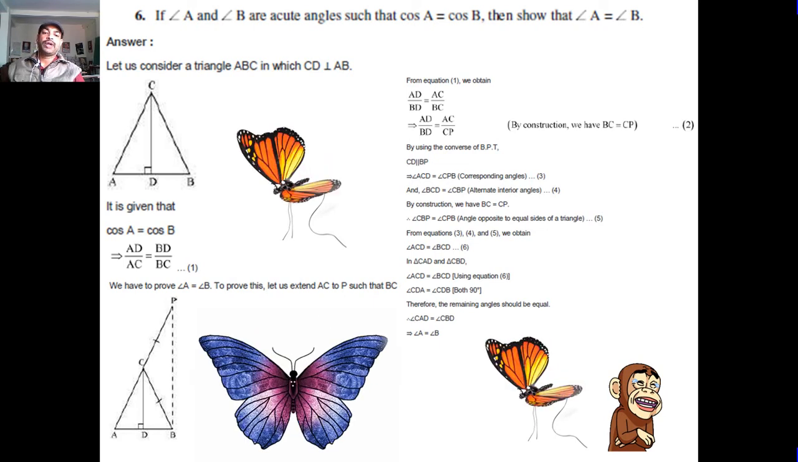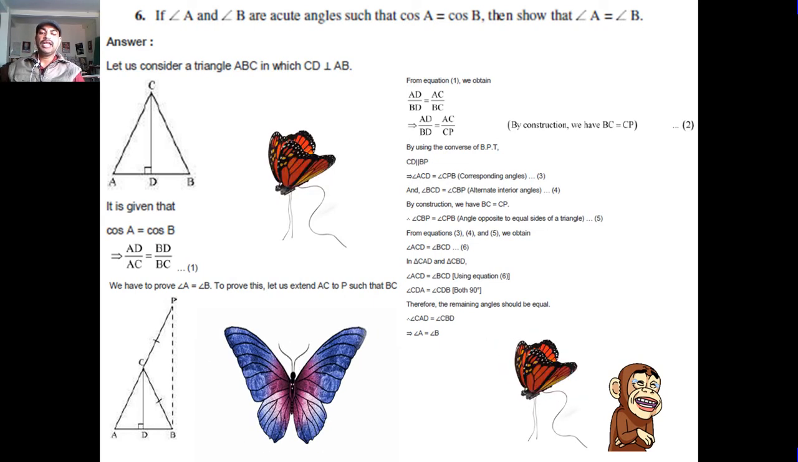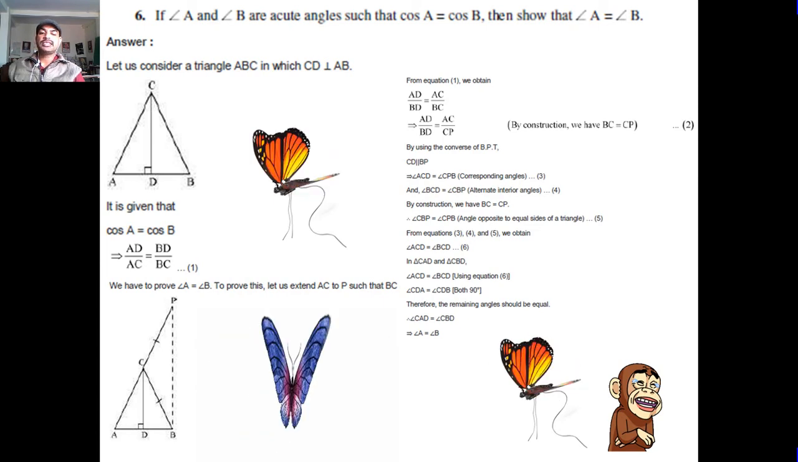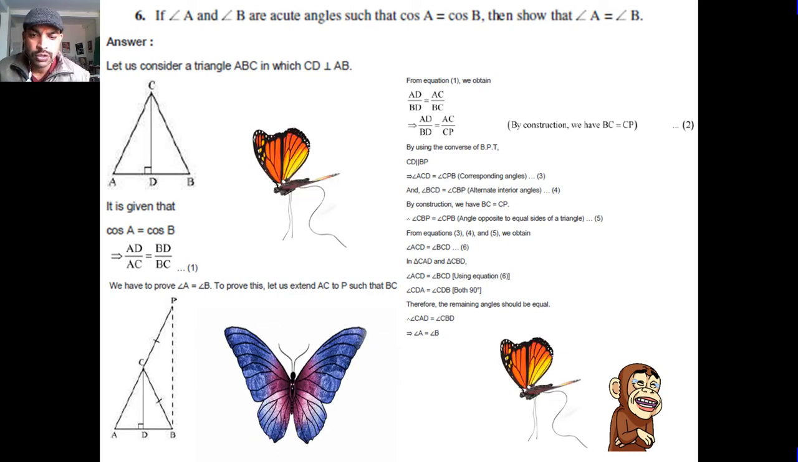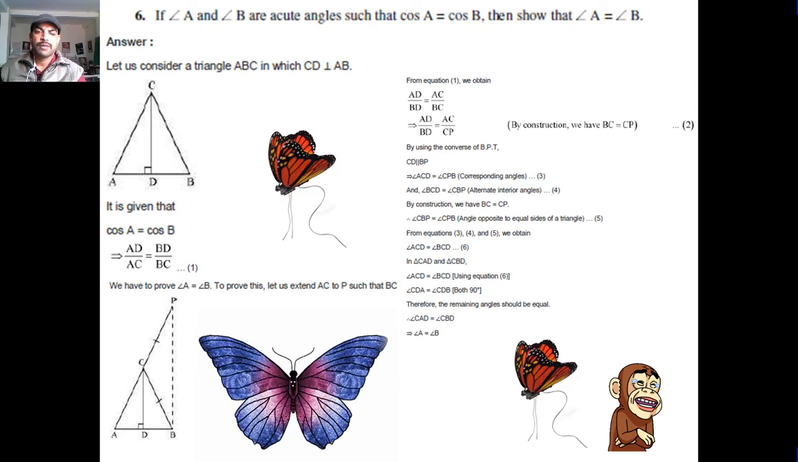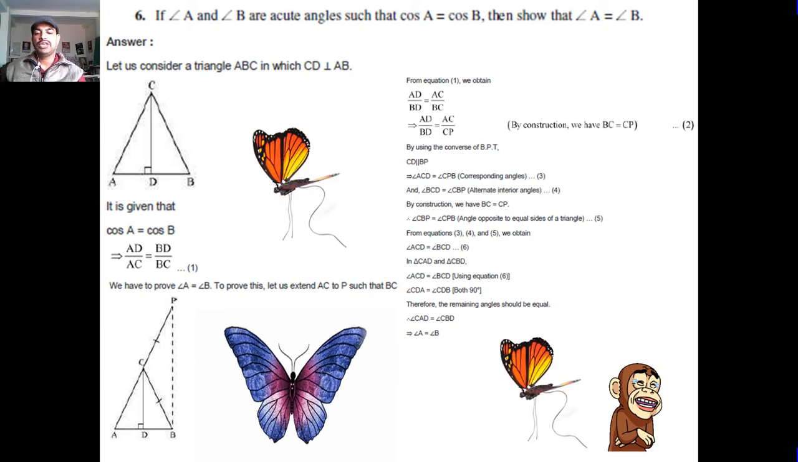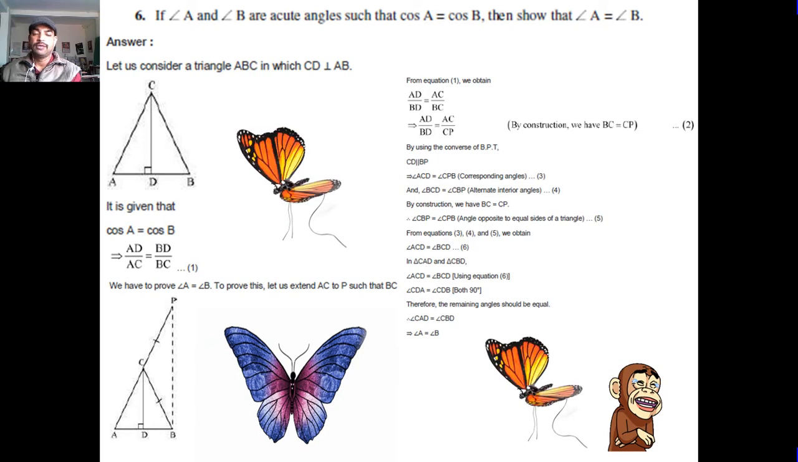From equations 3, 4 and 5, we obtain angle ACD equal to BCD, equation 6. Using equation 6, angle ACD is equal to BCD, and CDA is equal to CDB, both 90. Therefore, the remaining angle should be equal, CAD equal to CBD, angle A is equal to angle B.